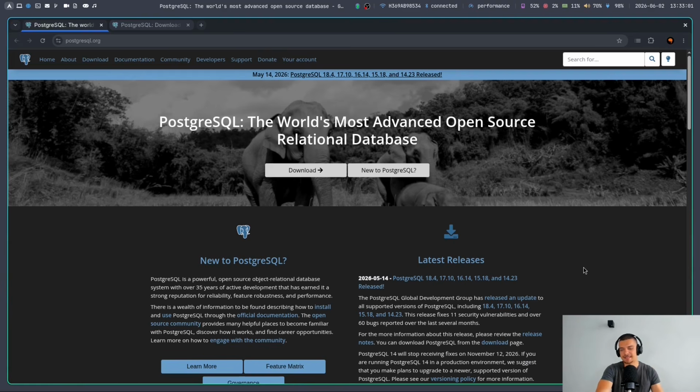So Postgres is arguably the most popular relational database management system. You could say it's the most mainstream one. When you start a new project and you need a database, you usually go with Postgres, or you go with SQLite if it has to be very lightweight and you don't really need a lot of features. But Postgres is the go-to choice. It's the default choice. And I think there's multiple reasons for that.